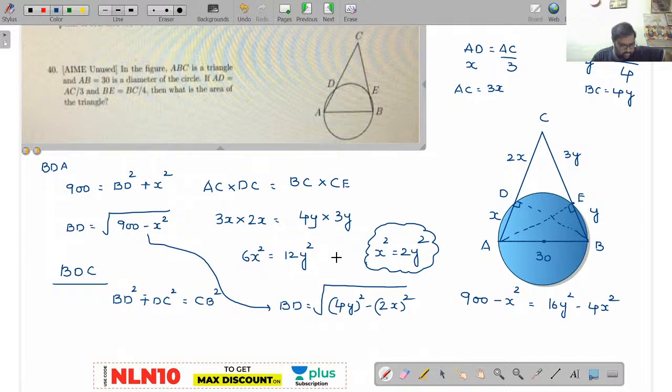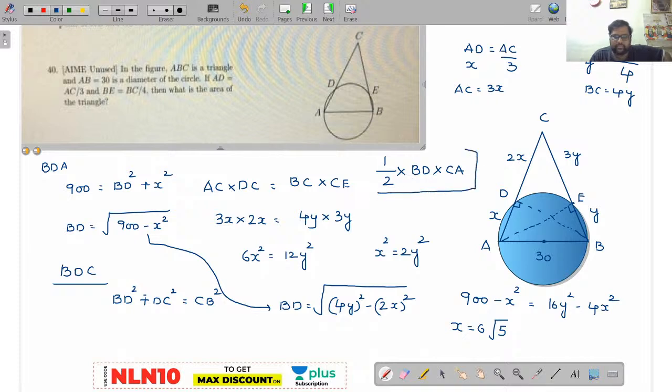Yes, very good. Minu Kumari, very good. x is equal to 6 root 5. Done. Your question is over. Now find out the area of triangle ABC, half into BD into CA. Am I right or wrong? CA will be the base for the area of the triangle.